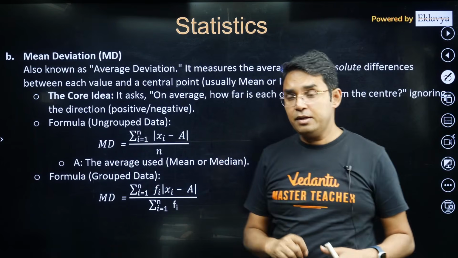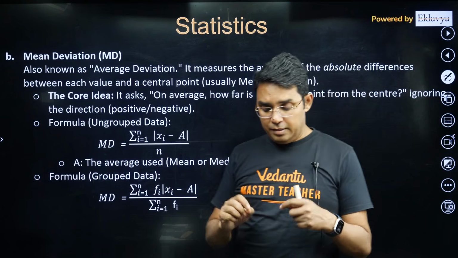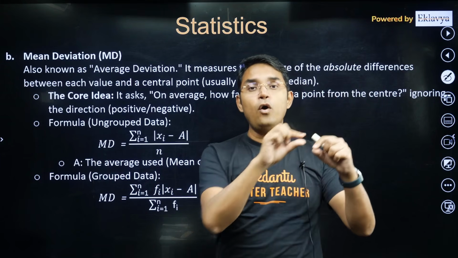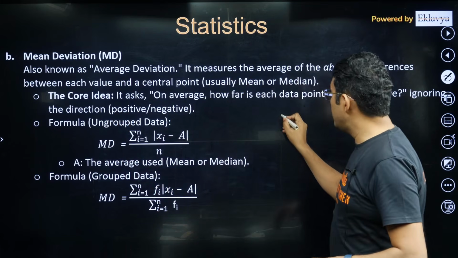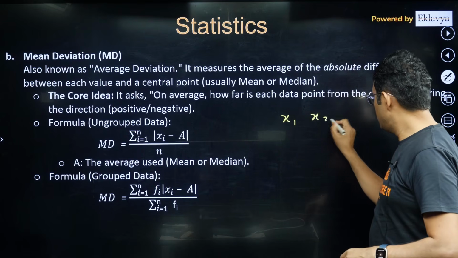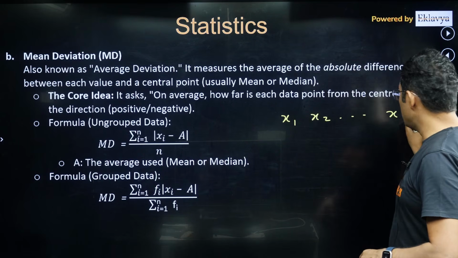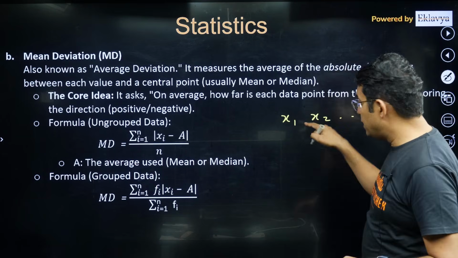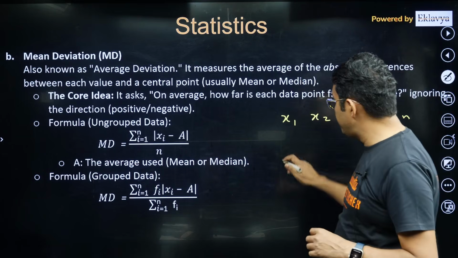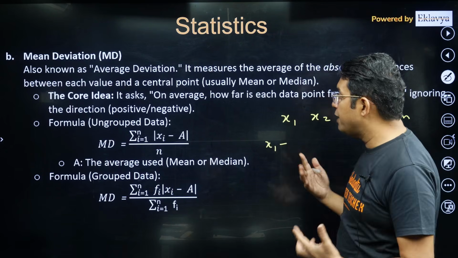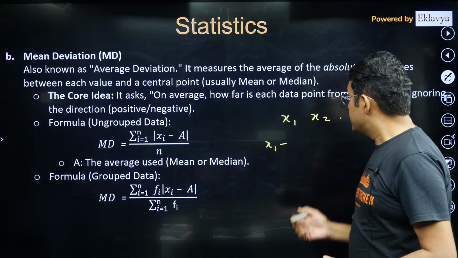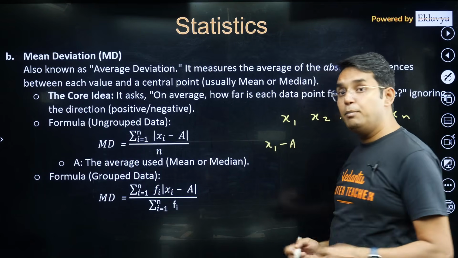In the mean deviation, what we are doing, we will be finding the difference of all the data. Let's say x1, x2, x3, x4, all data are given. Now we want to know the mean deviation. So we will be taking the difference of every data from a certain mid figure, or you can say average figure or mean figure. That can be mean or that can be median.